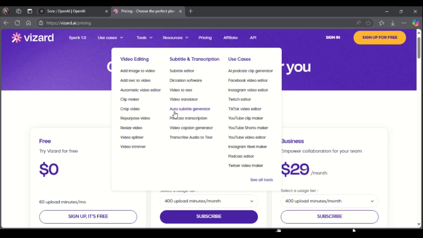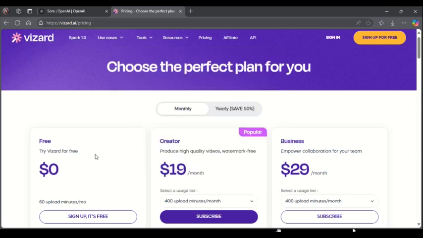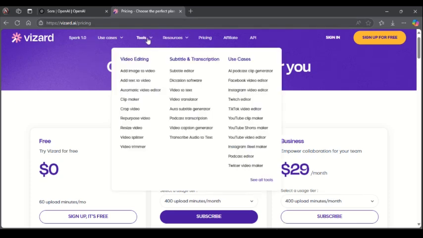You can also use the auto subtitle generator, podcast transcription, and a video caption generator. So these are the available tools that can be used for this wide range of services, because video editing is inevitable in titles, transcription and use cases.